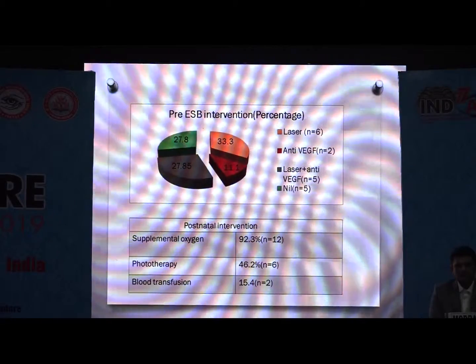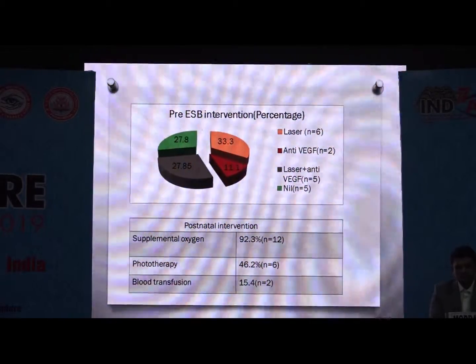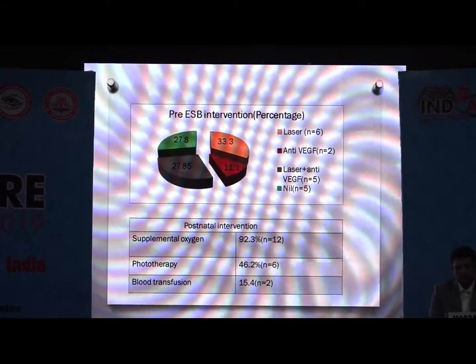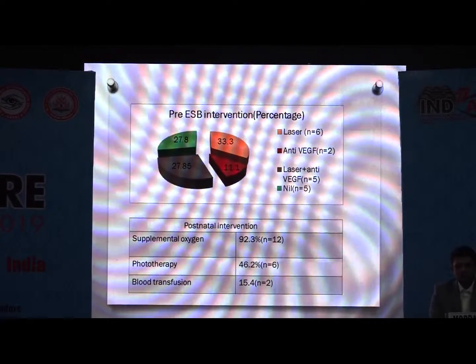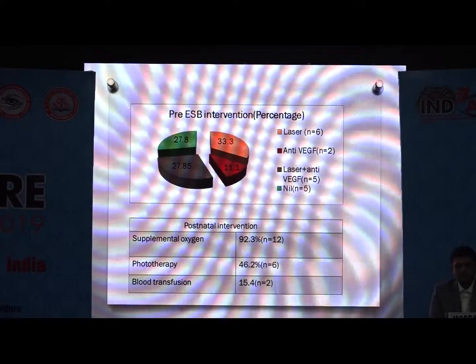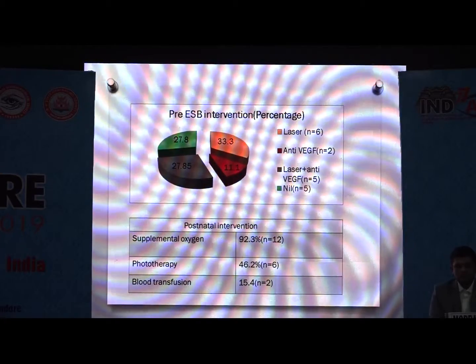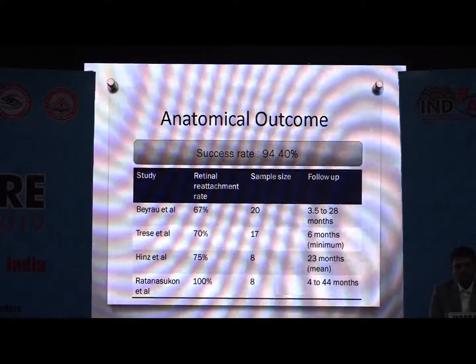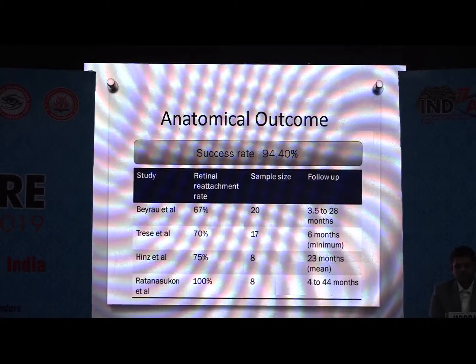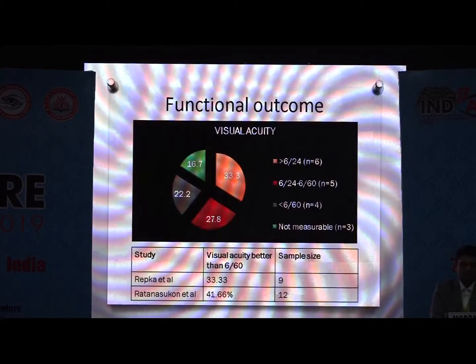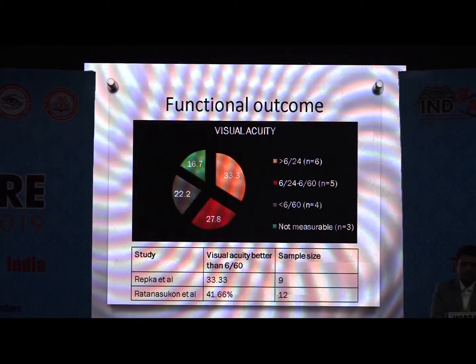Prior to encircling scleral buckle, the eyes also underwent laser, anti-VEGF, or a combination of laser and anti-VEGF. Almost all of them received supplemental oxygen and half of them received phototherapy. Anatomical success of our study was 94.4%, and that reported in literature is from 67 to 100%. Almost more than half of the patients had a visual acuity better than 6/60, which is much more than that reported in literature.